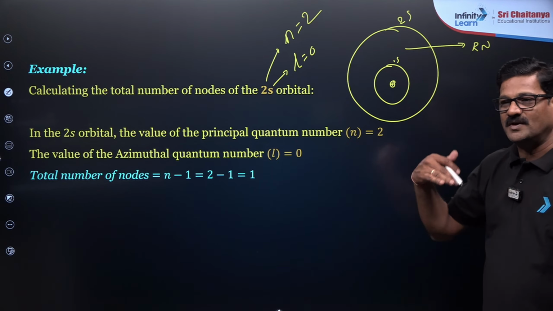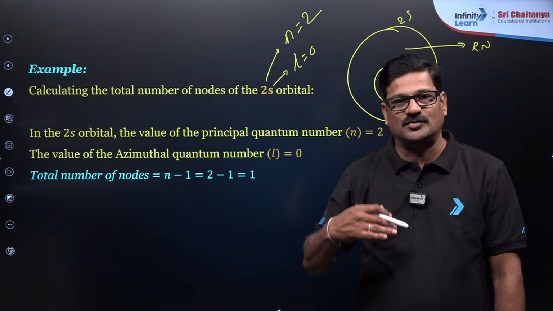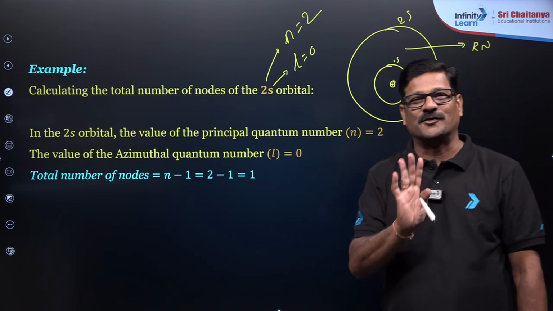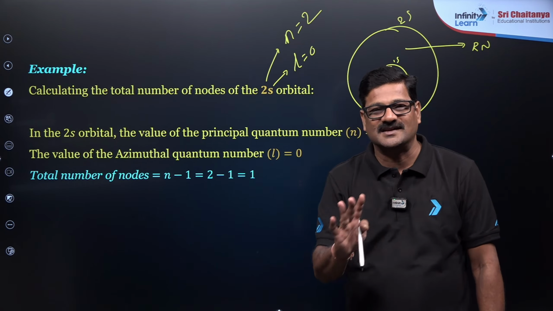So simple. If you get confused, it will lead you into infinite confusion. But there are only two things: radial node and nodal plane. Radial node or spherical node is n minus l minus 1, and nodal plane or planar node, what do you say, angular node, is equal to l. So both together will be n minus 1 only.